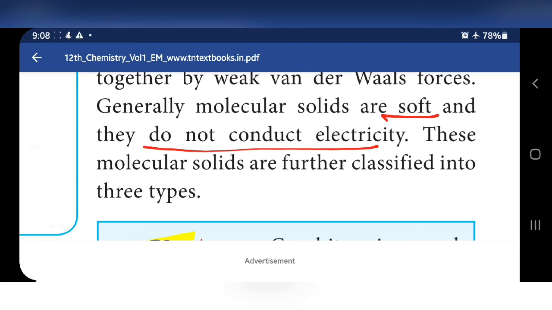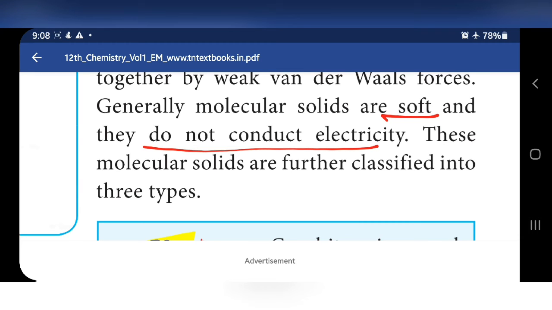And they do not conduct electricity because in ionic solids positive ions move towards negative and negative ions towards positive, but here the molecules are not attracted by any molecules, so they cannot move from one place to another. So molecular solids do not conduct electricity.